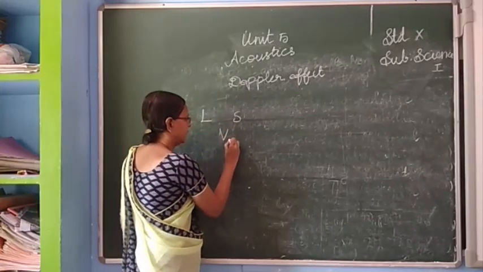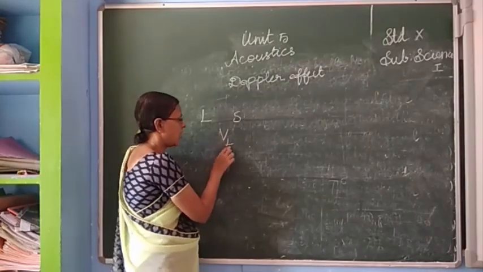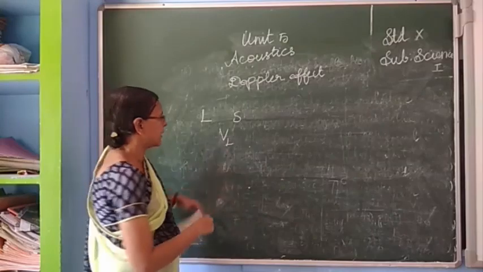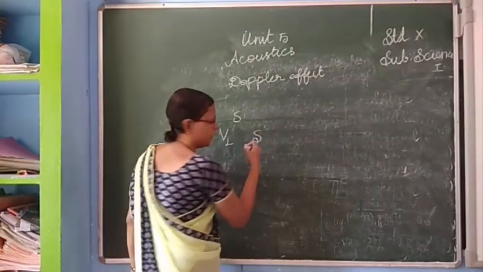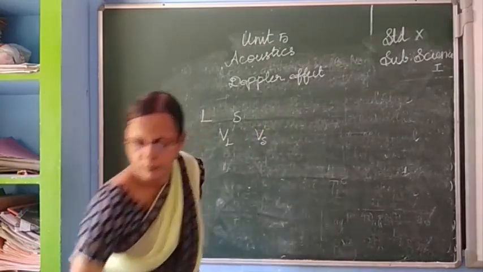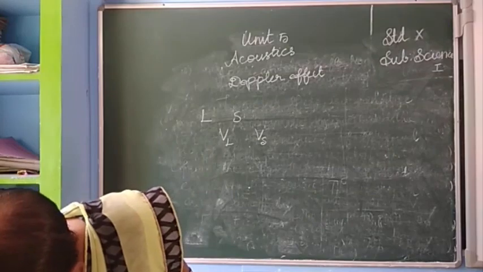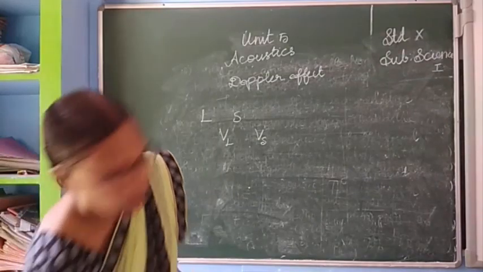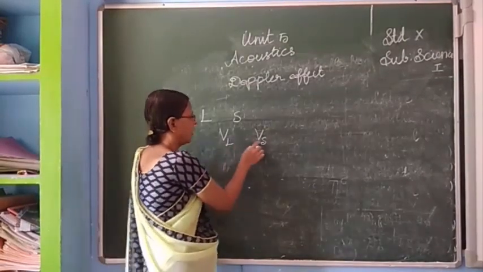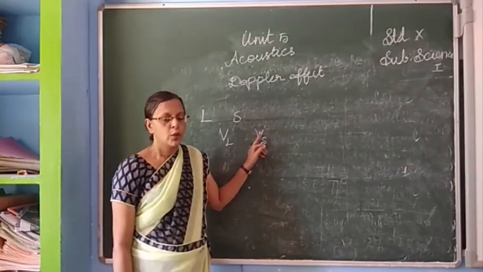Then V L is the velocity of sound by the listener, and Vs is the velocity of sound by the source.